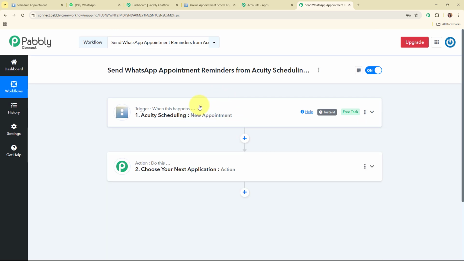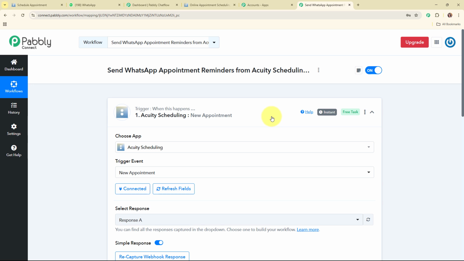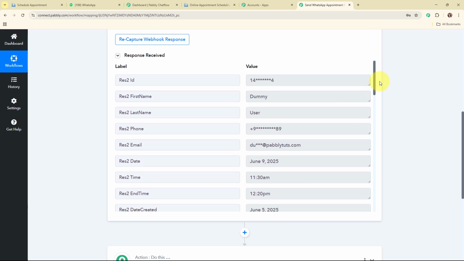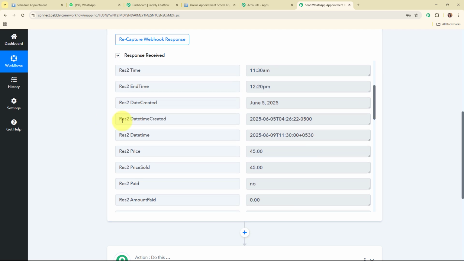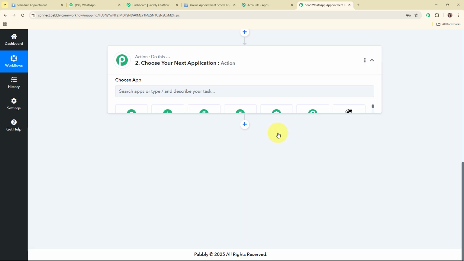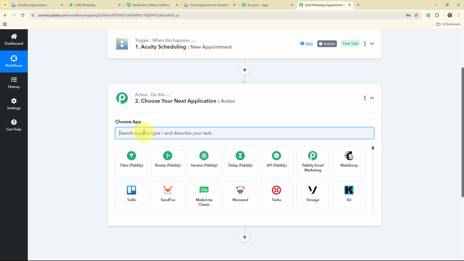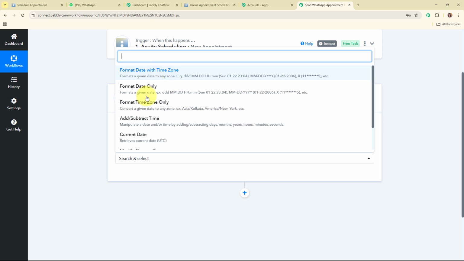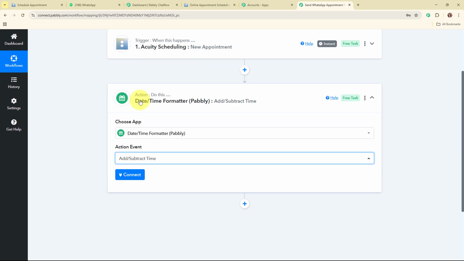So now after generating a new appointment in Acuity Scheduling, what we are going to do is send the reminders to our clients 1 hour before the event and 30 minutes before the event. For that we need to subtract the 1 hour and 30 minutes from this actual event time. So we are going to use a feature of Pabbly, that is Date Time Formatter by Pabbly, in this action step. I'm going to select my action application as Date Time Formatter by Pabbly, and in this action event I'm going to select the action event as add or subtract the time, so that by using this particular action event we are going to add or subtract the time from the specific appointment time.